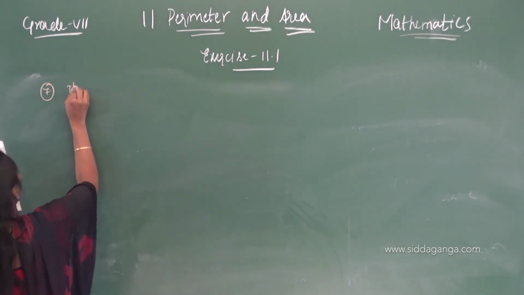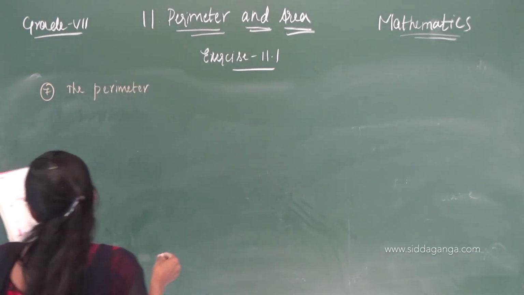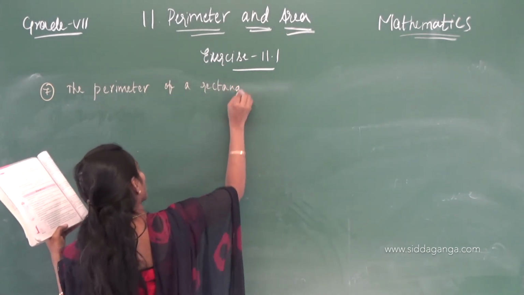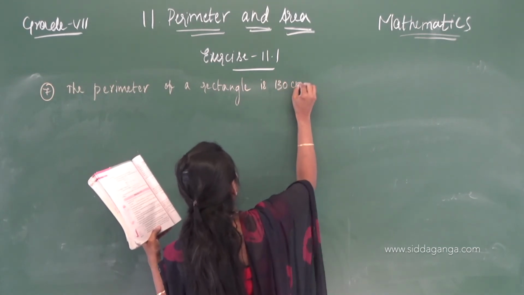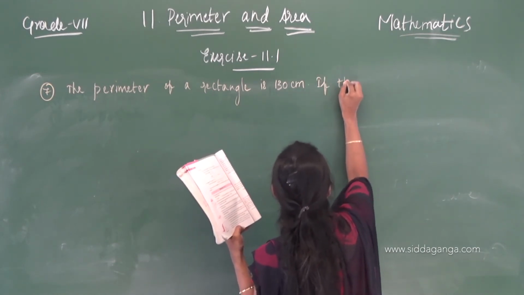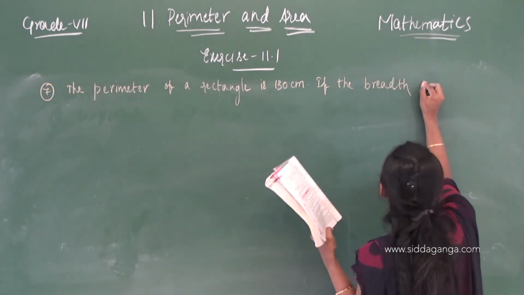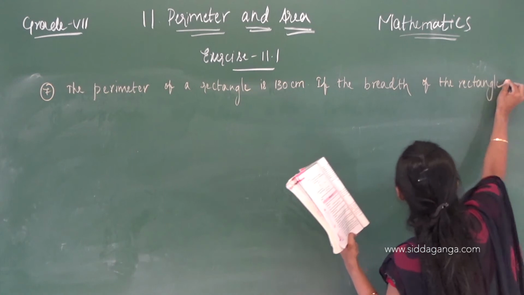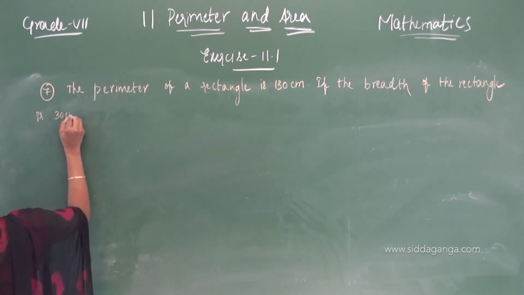The perimeter of a rectangle is 130 centimeters, if the breadth of the rectangle is 30 centimeters.